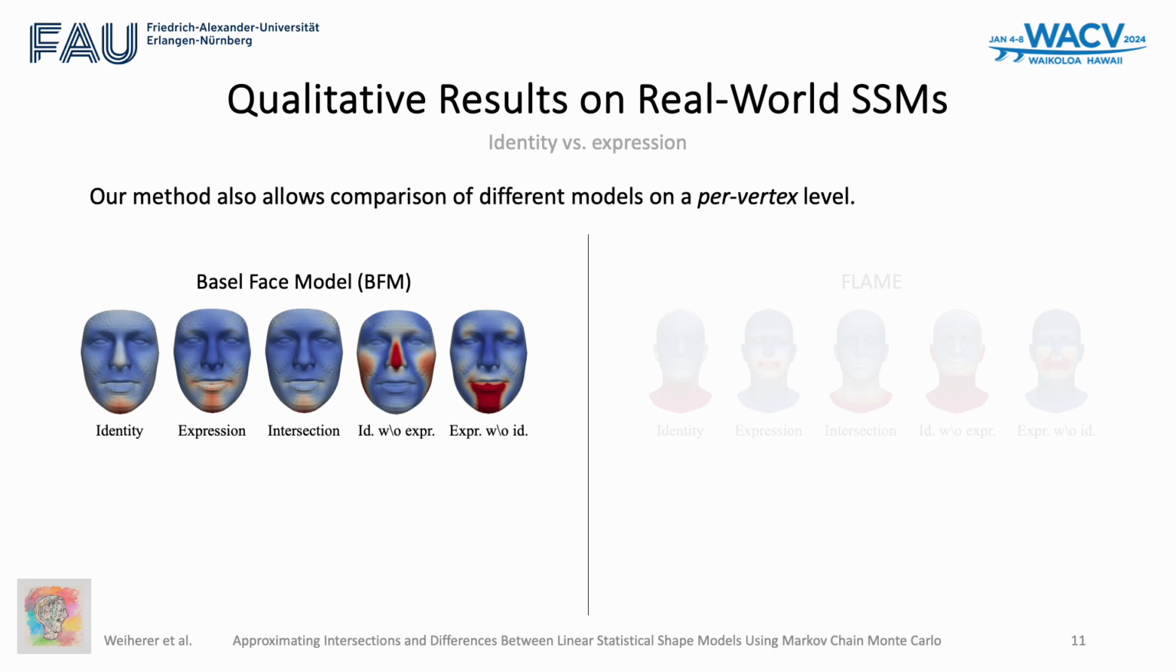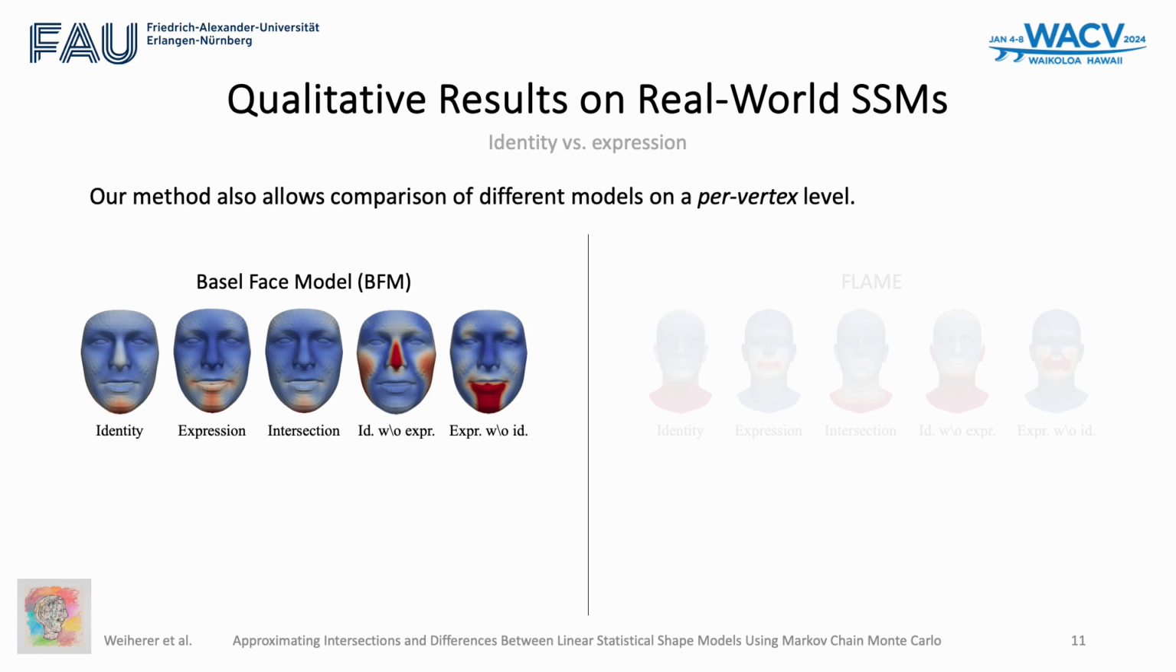We further analyze intersection spaces and differences between identity and expression models of the Basel face model and Flame. Here, we also demonstrate that our method is able to highlight similarities and differences on a per-vertex level, which is achieved by plotting the per-vertex posterior variance.